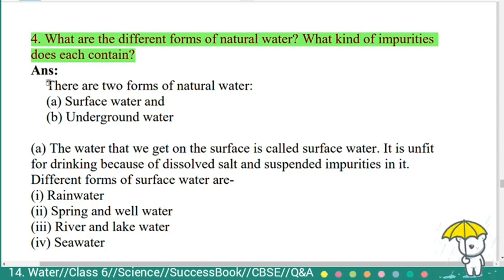First we will see about surface water. The water that we get on the surface is called surface water. It is unfit for drinking because of dissolved salts and suspended impurities in it. Different forms of surface water are rainwater, spring and well water, river and lake water, and sea water.